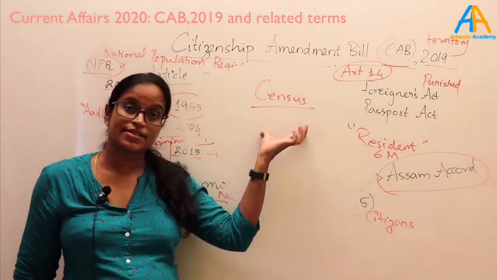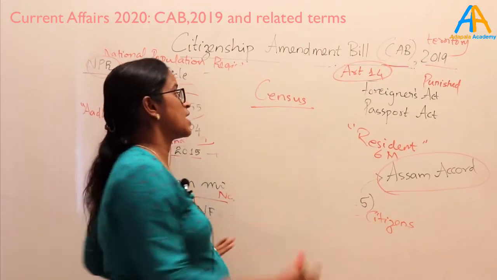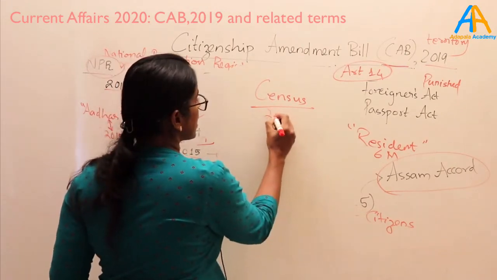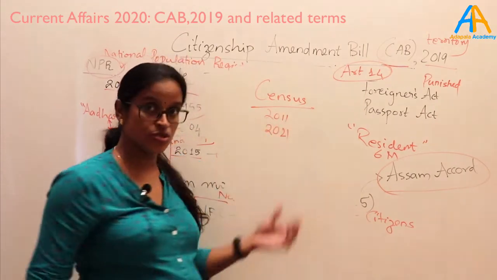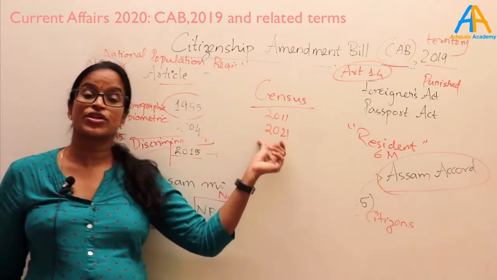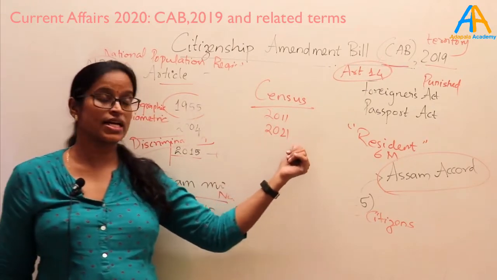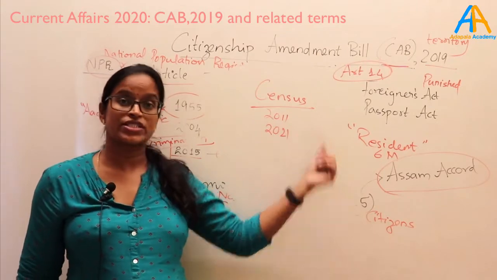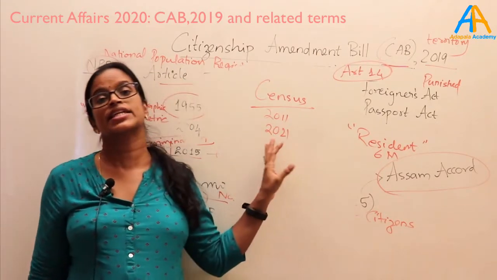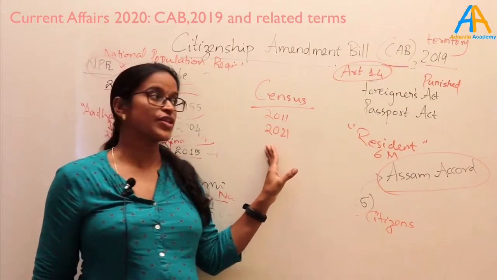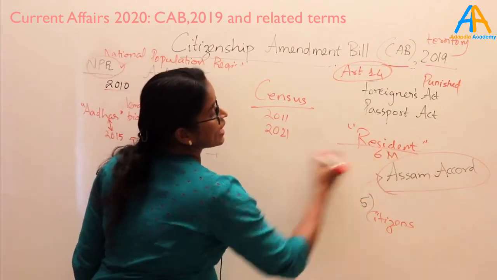Census is an enumeration exercise that happens once in 10 years. So in 2011 we had a census. The next census is due in 2021. The work for the new census has started, as works are starting for collection of data for the 2021 census. So once in 10 years we collect the data of the population of India. The census mainly collects the residence data.